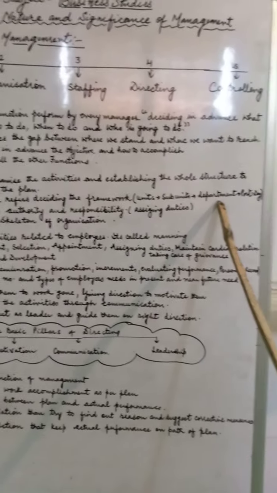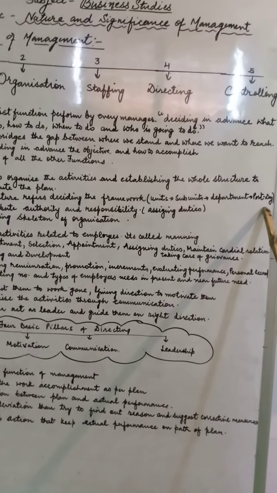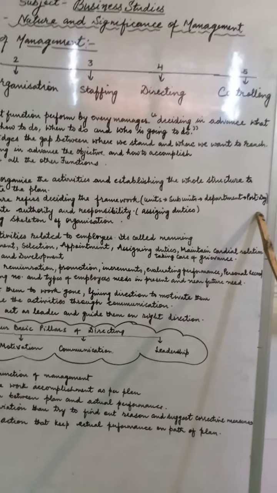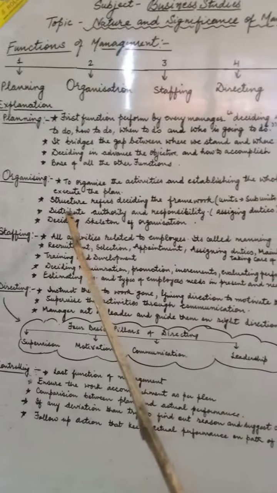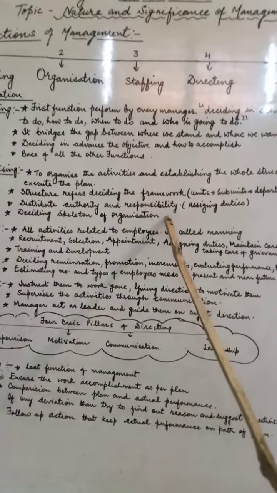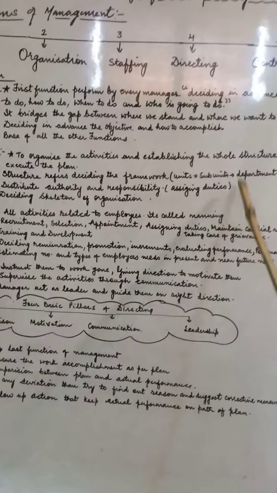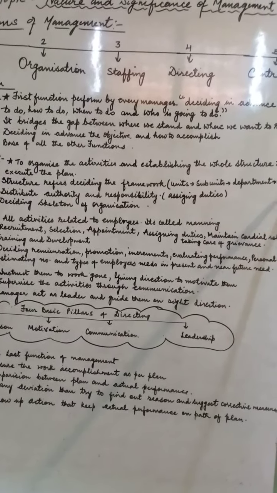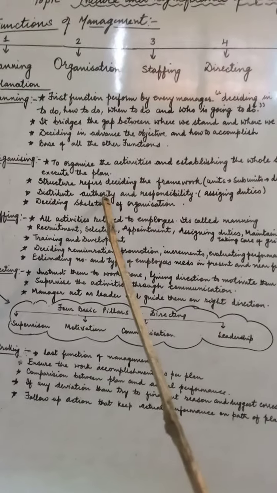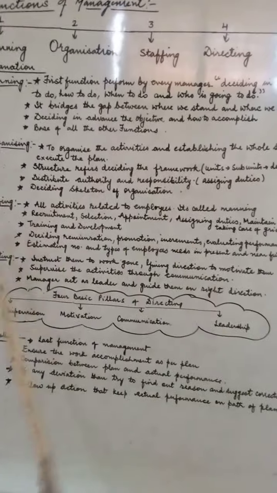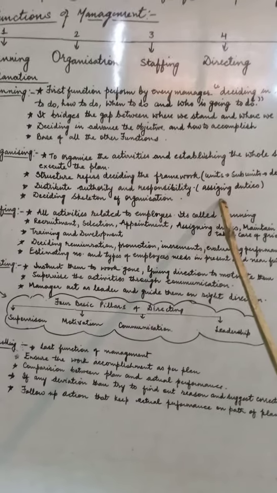What kind of departments you require, the post and the designation, which kind of people you require, that is also very important. The other is to distribute the authority and responsibility. When you are assigning the duties, deciding the departments, post and designation, the next step is giving the authority and the responsibility. It also comes into the organizing function.